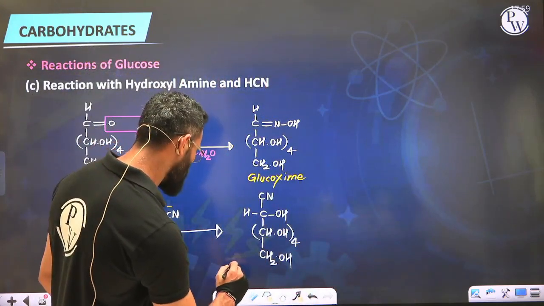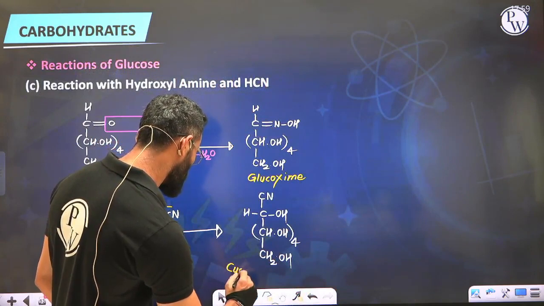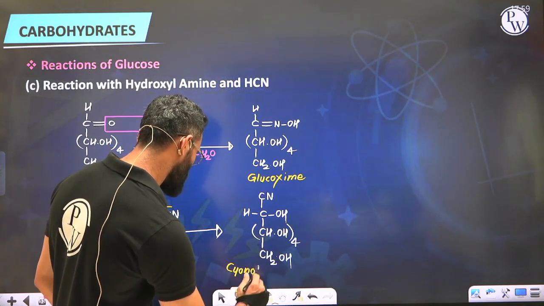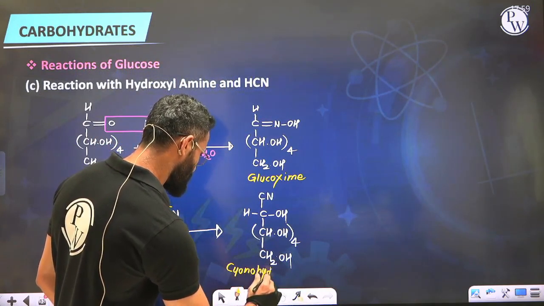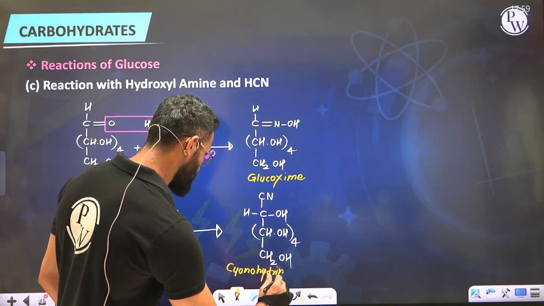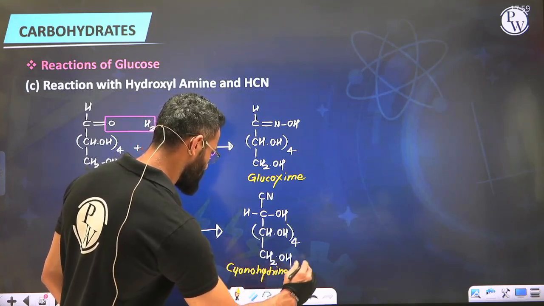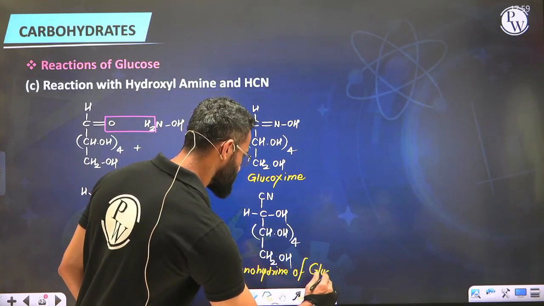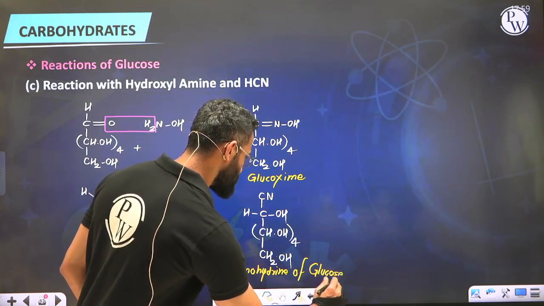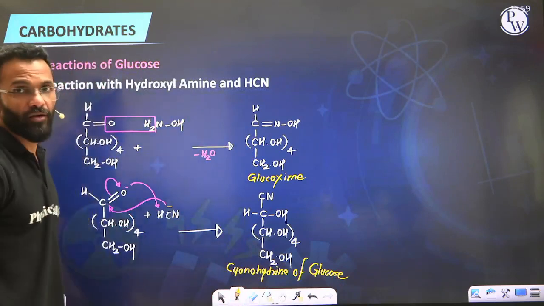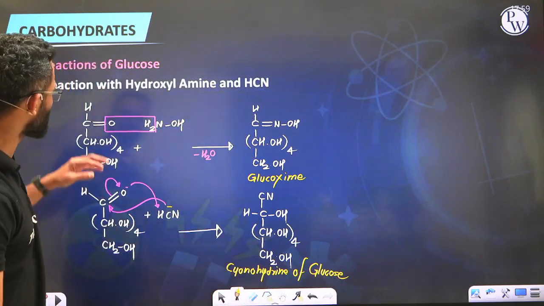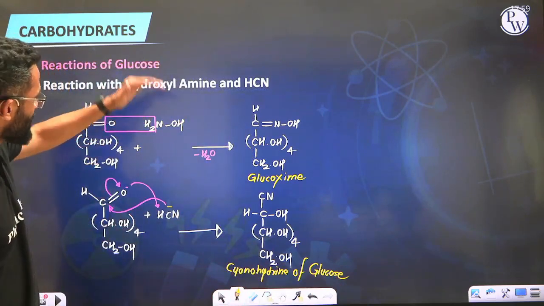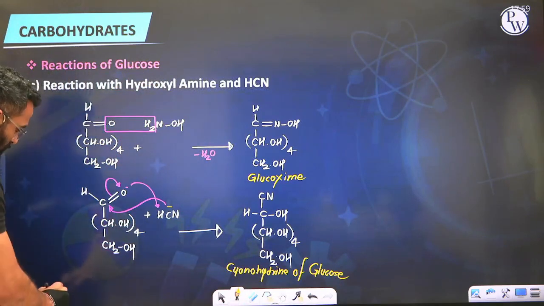So cyanohydrine of glucose. Alright guys, so those were reactions of hydroxylamine and HCN with glucose.